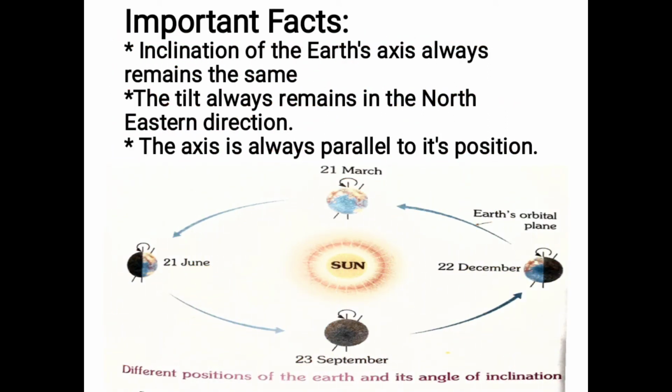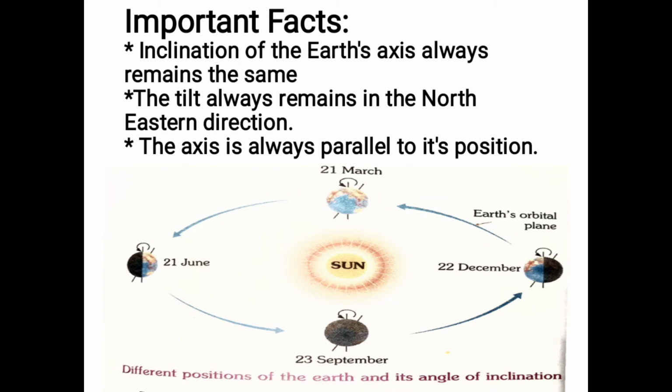And the second fact, which is the first fact, once again I repeat: the angle of inclination of the earth's axis always remains the same. This tilt of 23 and a half degrees from the vertical plane and 66 and a half degrees from the orbital plane never changes. This is the first fact.